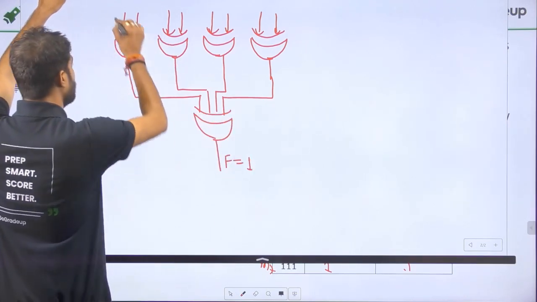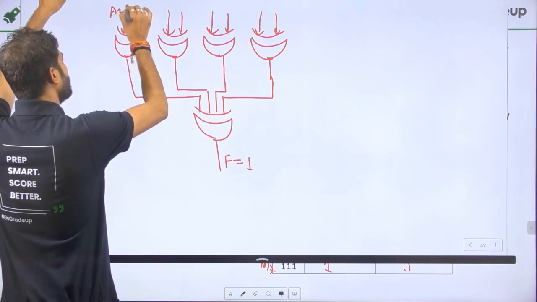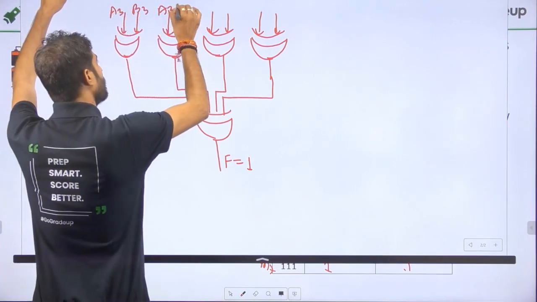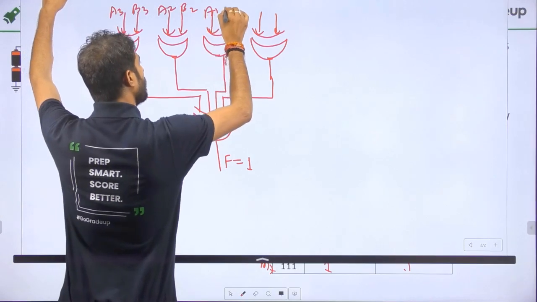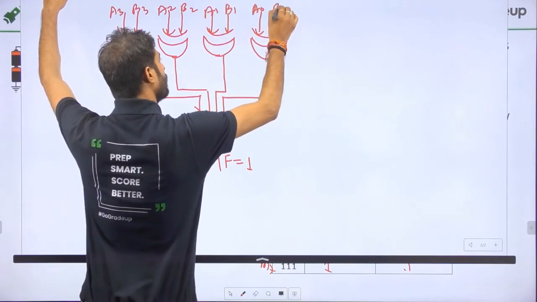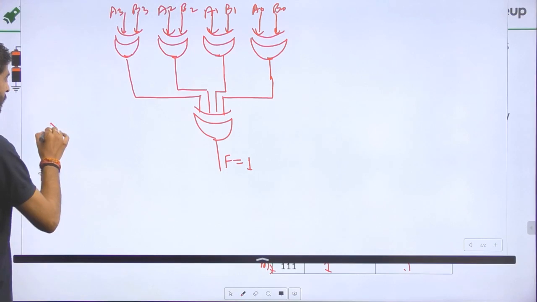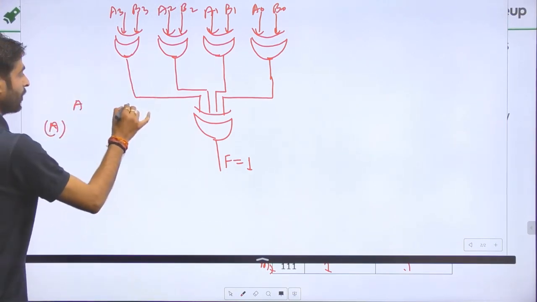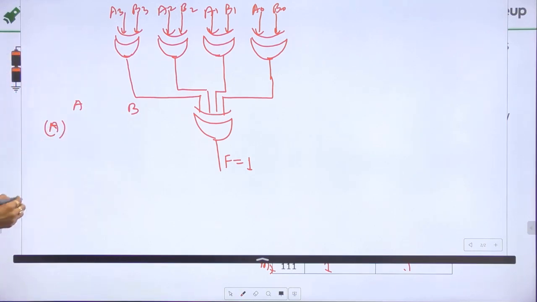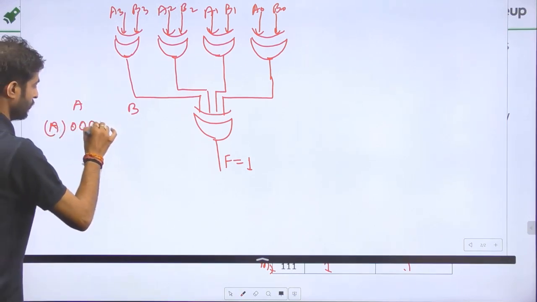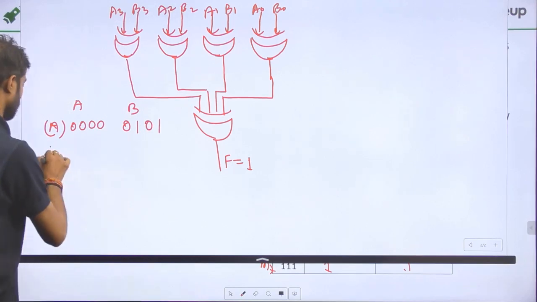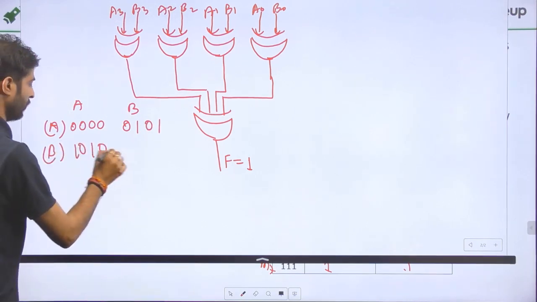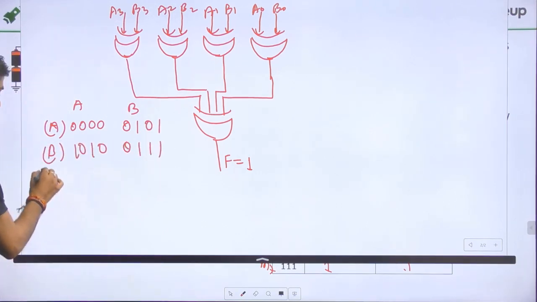That answer is 1, right? It is A3, B3, A2, B2, A1, B1, A0, B0, right? And there will be options, if we know that the output is high, for the 4 bits of A and B. I'm also giving the options. A option 0, 0, 0, 0, 0, 1, 0, 1. B option 1, 0, 1, 0. C option 0, 1, 1.